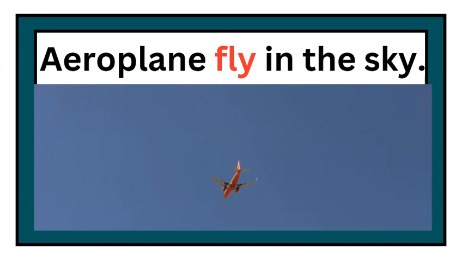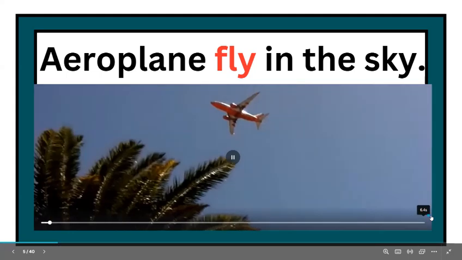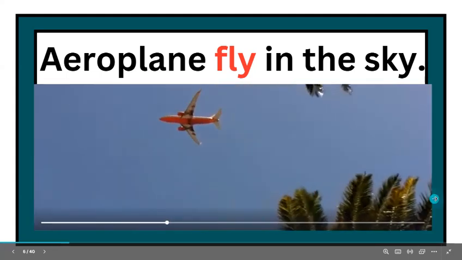Now, why is fly an action word? Actually, fly tells us what the subject, the aeroplane, is doing. It's moving or traveling through the sky. Fly is an action because it is something the aeroplane actively does, not just existing or being, but performing a movement. So, aeroplane fly in the sky. Here, fly is an action word. Let us move to the next example.